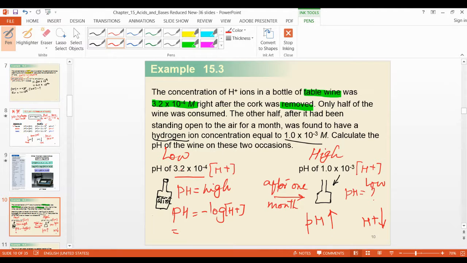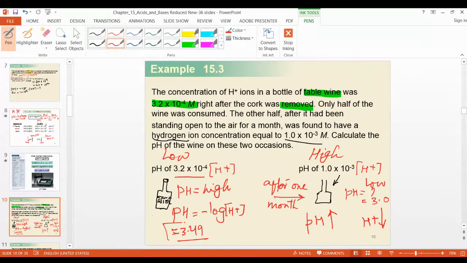Okay, I will calculate now. Anybody please calculate negative log and put this value 3.2 times 10 to the power minus 4, and tell me what it is. 3.49, teacher. Okay, now 3.49. What about the other one? It equals 3, teacher. Equals 3, right? So this is 3, this is 3.49, right? So which one is high, which one is low? The high is the left one, the 3.2.